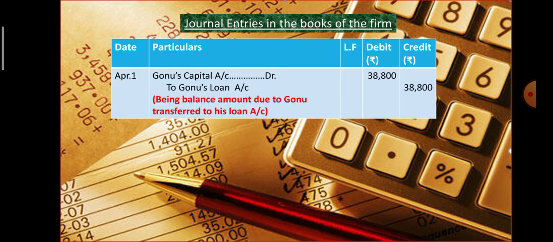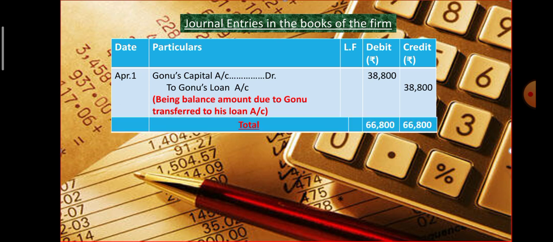Next journal entry: Gonu's capital account debit 38,800, to Gonu's loan account 38,800, being balance amount due to Gonu transferred to his loan account. The amount which is due would be transferred to the retiring partner's loan account. With this, we complete the journal entries. On doing so, it is compulsory that the sum total is mentioned at the end.